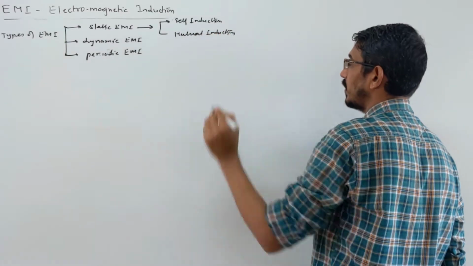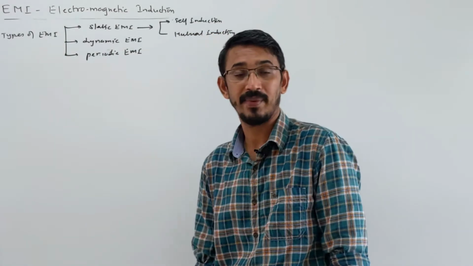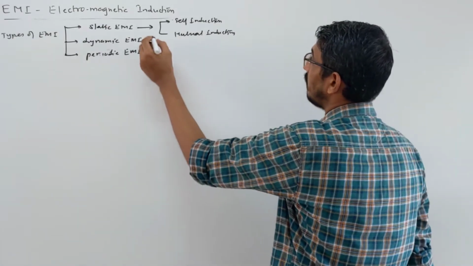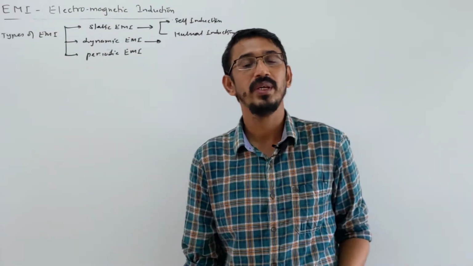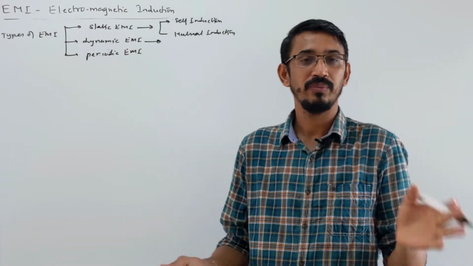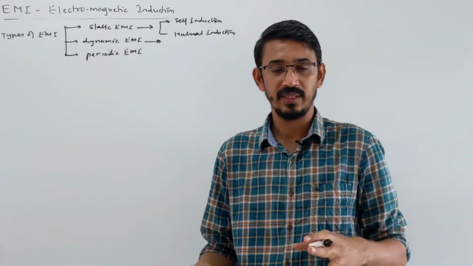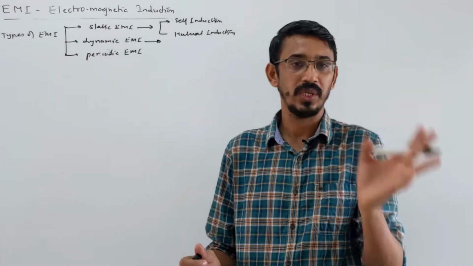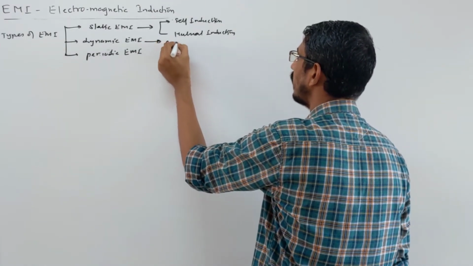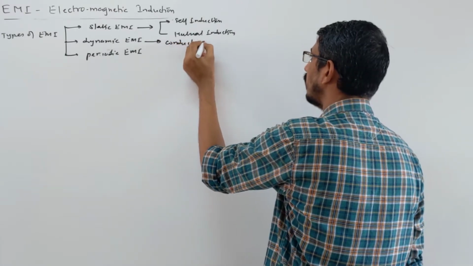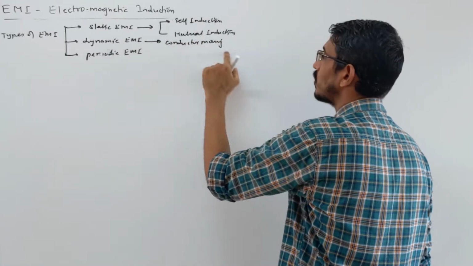Hope you have heard these terms already: self and mutual induction. Dynamic EMI happens when a rod is moving through a magnetic field. The rod may be moving linearly or it may be rotating. A moving conductor is also called motional EMF.